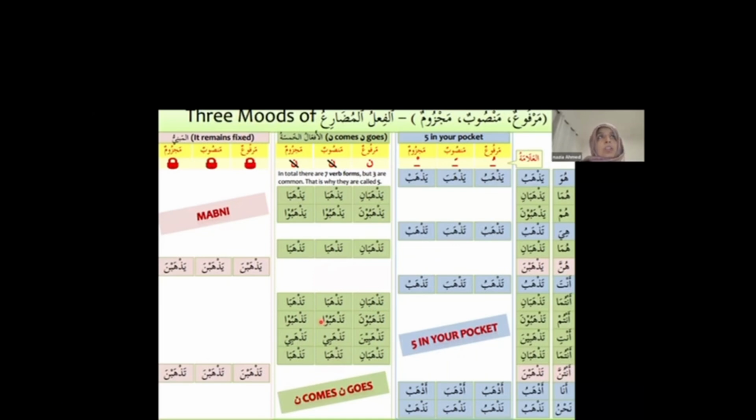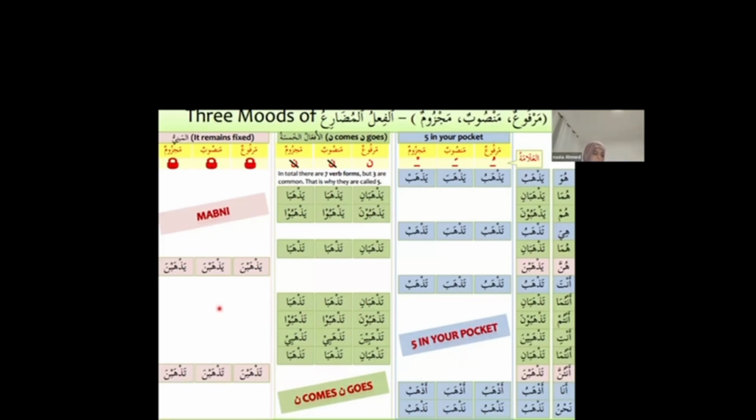So you can see all three moods here now. Marfu, mansub, majzoom. This is the duals and plurals. This is where masculine plurals, where the noon usually gets dropped. This is the column where you recognize which mood it is by the last letter. In these forms, you can straight away tell. And this is the column where we do not touch anything. It is feminine plural.